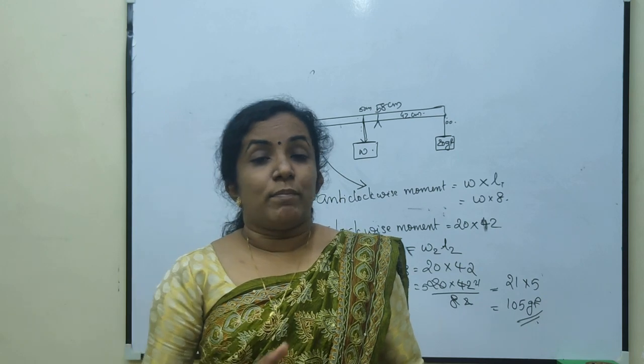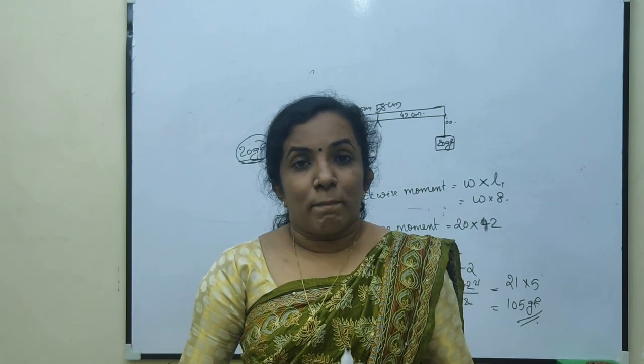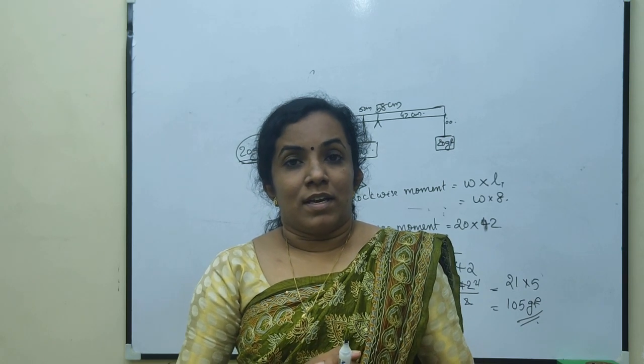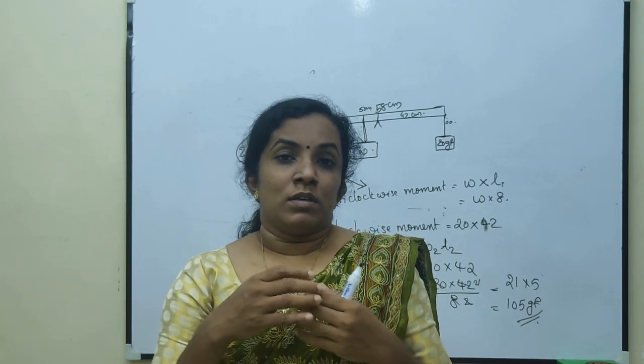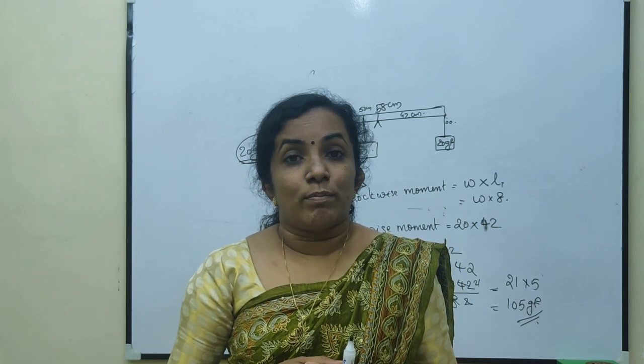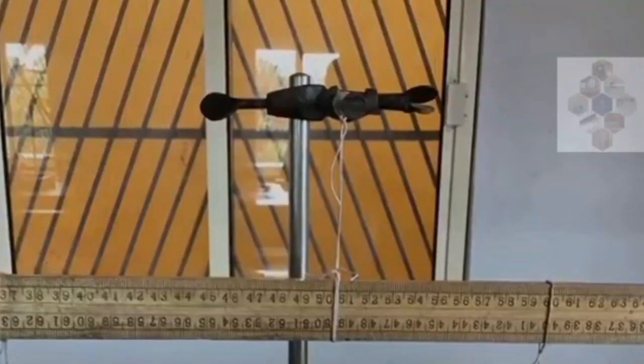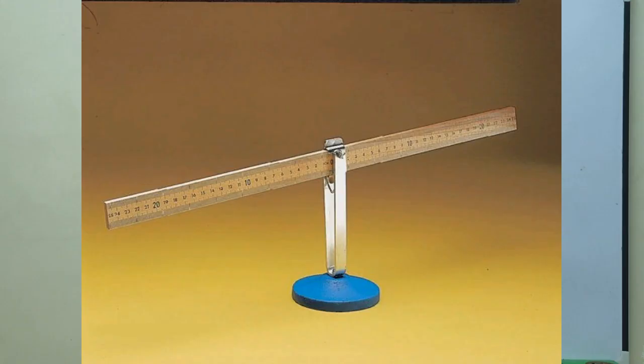So a solid body can be balanced by giving a force above the center of gravity or below the center of gravity. That means either by hanging the body above the center of gravity or by keeping it on a knife edge so that the force will come below the center of gravity.